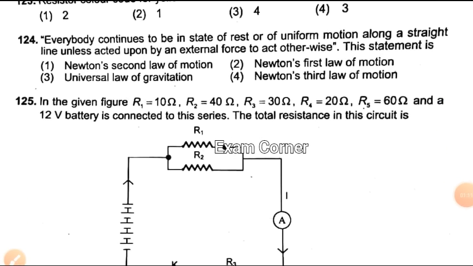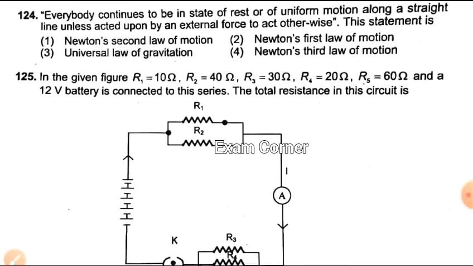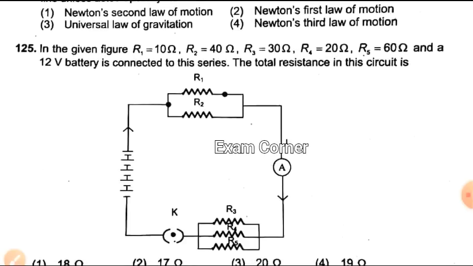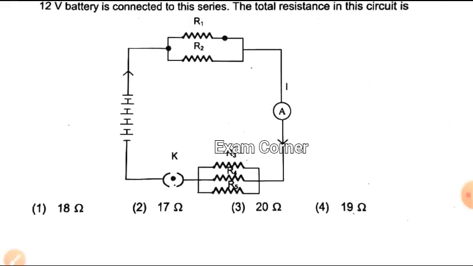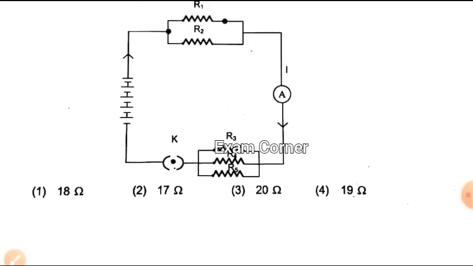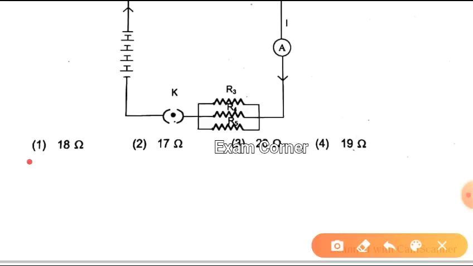Next question. In the given figure, R1 is equal to 10 ohm, R2 40 ohm, R3 30 ohm, R4 20 ohm, R5 60 ohm, and a 12 volt battery is connected to the series. The total resistance in this circuit is, okay, here R1 and R2 are in parallel, so R3, R4 and R5 also are in parallel, so these two are in series, so we will get the answer 18 ohm. Okay, let's move on to next question.